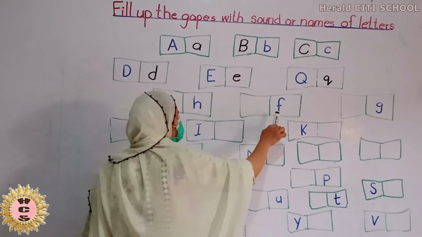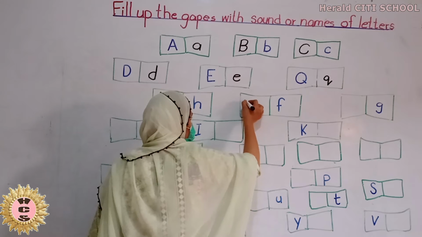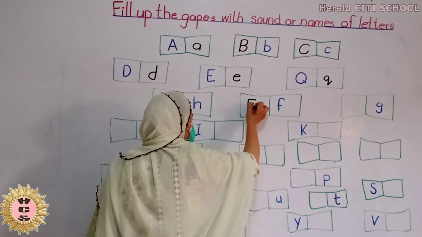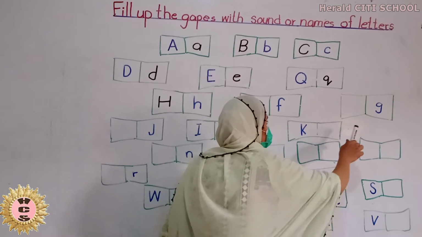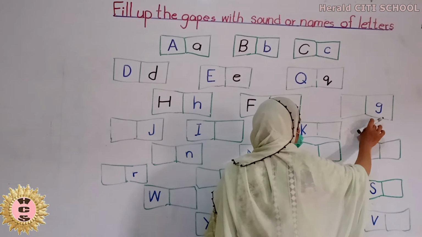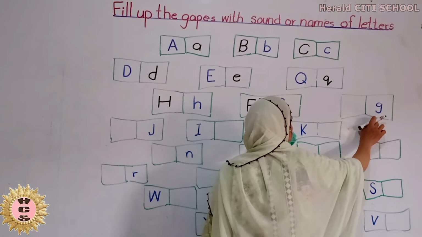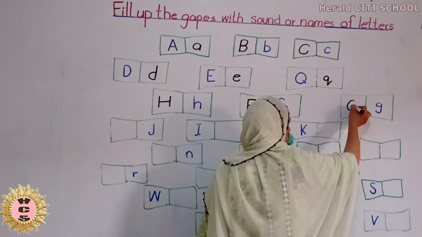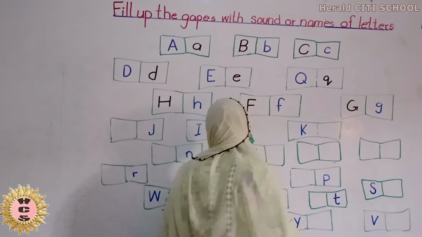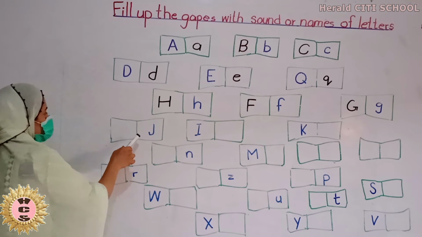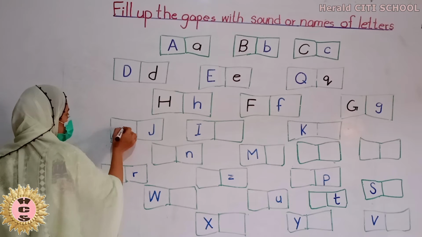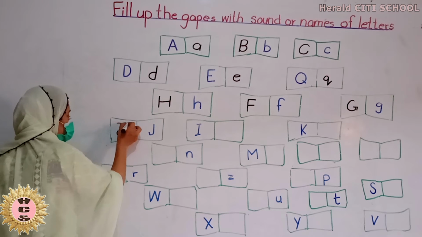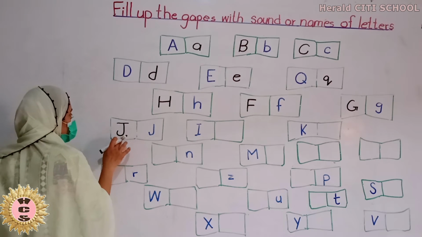This is F. And the name of the letter is F. This is the sound of G. Which sound is this? G. And the name of the letter is G. Children, this is the sound of J. And the name of this sound is J.